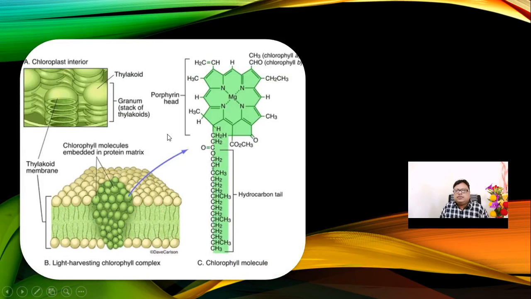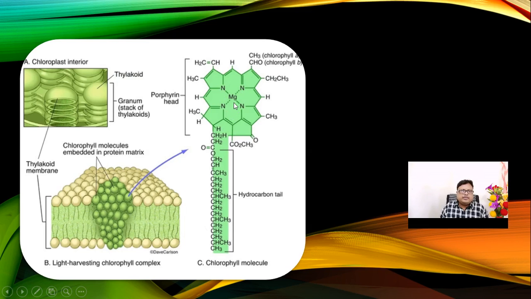This is the structure of the chlorophyll molecule. Look here, at the center is magnesium attached with 4 nitrogens, and we call this the porphyrin head. However, you can observe a long phytol chain, which is called the hydrocarbon tail. This chlorophyll pigment is embedded in the thylakoid membrane between the lipids, like a protein molecule sandwiched in the bilipid layers of the thylakoid membrane. The main feature is that the green color of the plant is due to the presence of this magnesium.